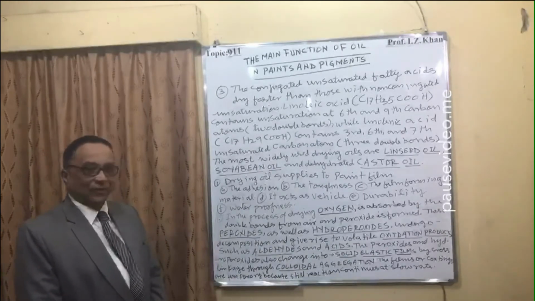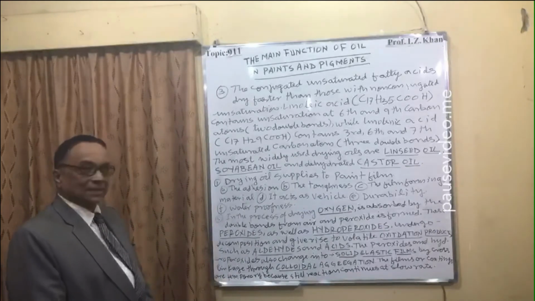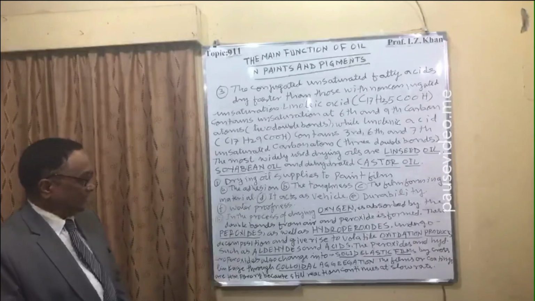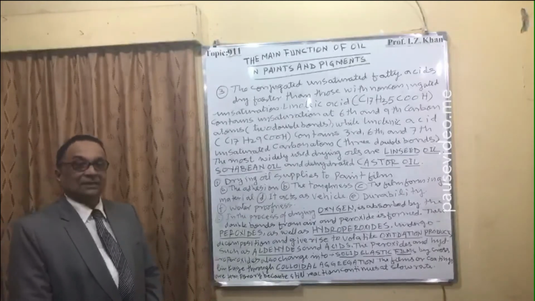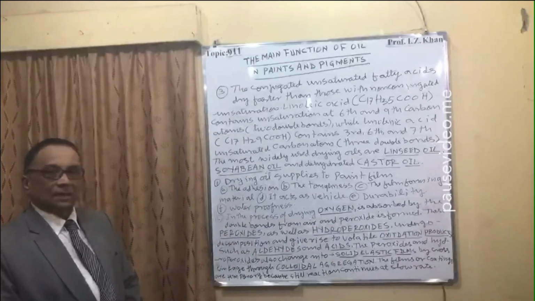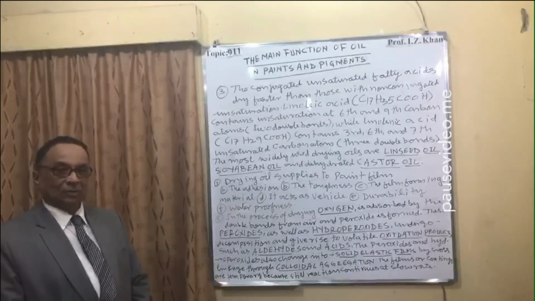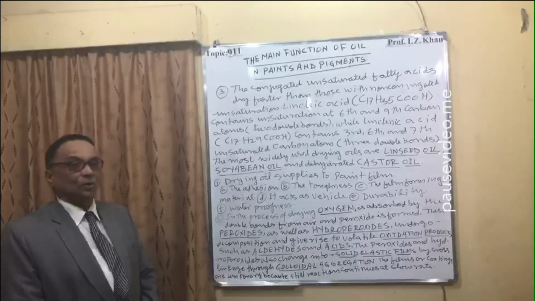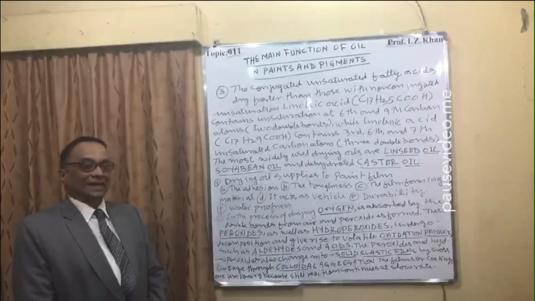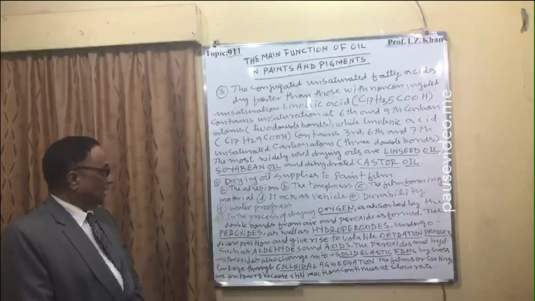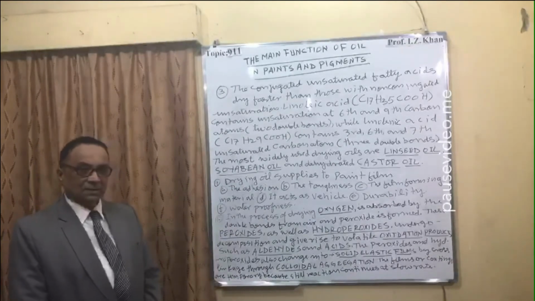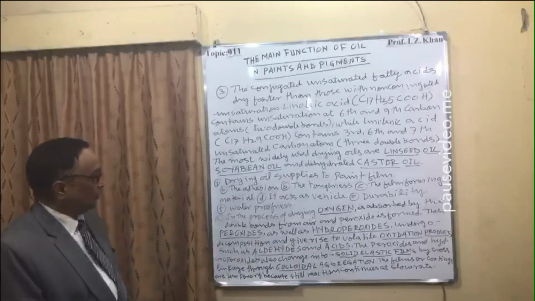C, it is the film forming material. D, it acts as the vehicle. E, it provides durability, and with this property it can be washed with water. I mean it is waterproof.